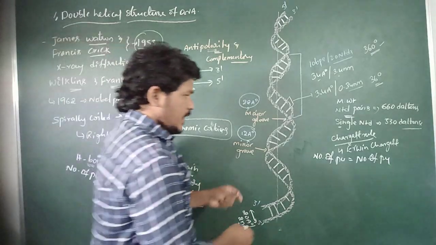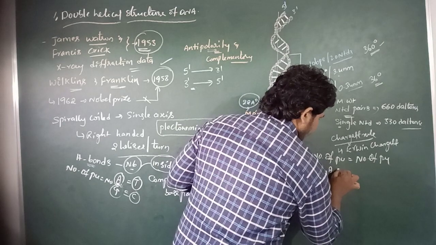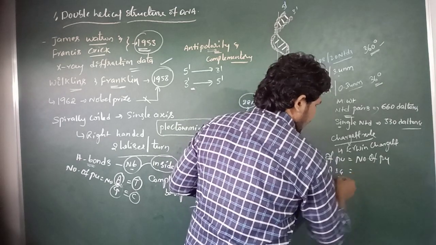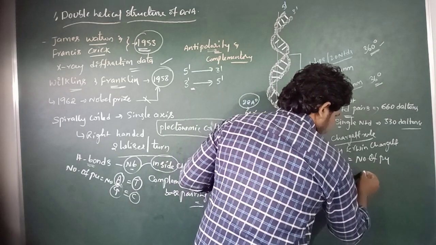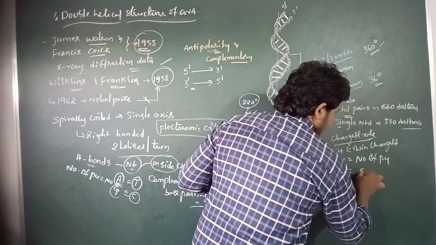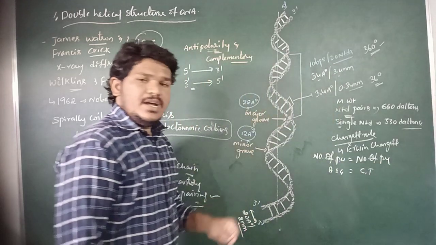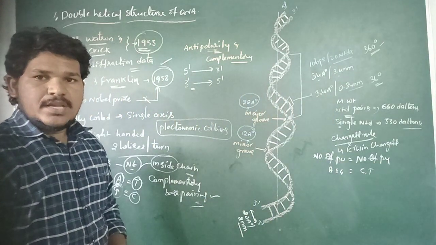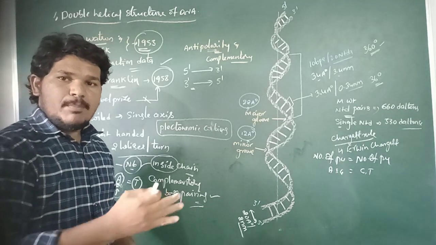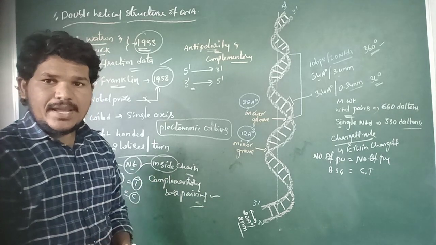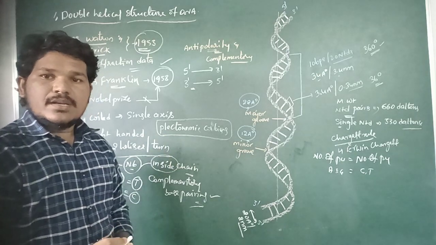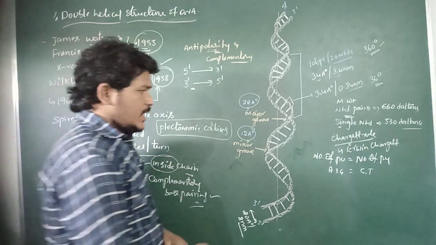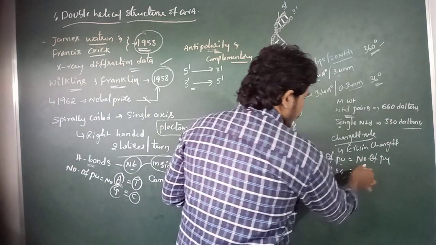That means the purines are adenine and guanine, which are equal in number to the pyrimidines, cytosine and thymine, in the DNA. Here Chargaff's rule is only applicable to double stranded DNA but not to single stranded DNA. So the number of purines equals the number of pyrimidines.